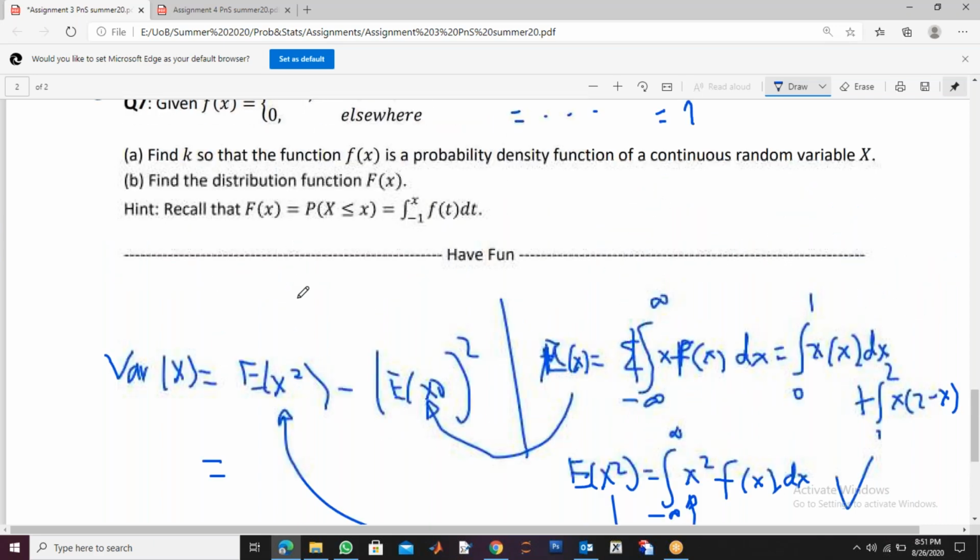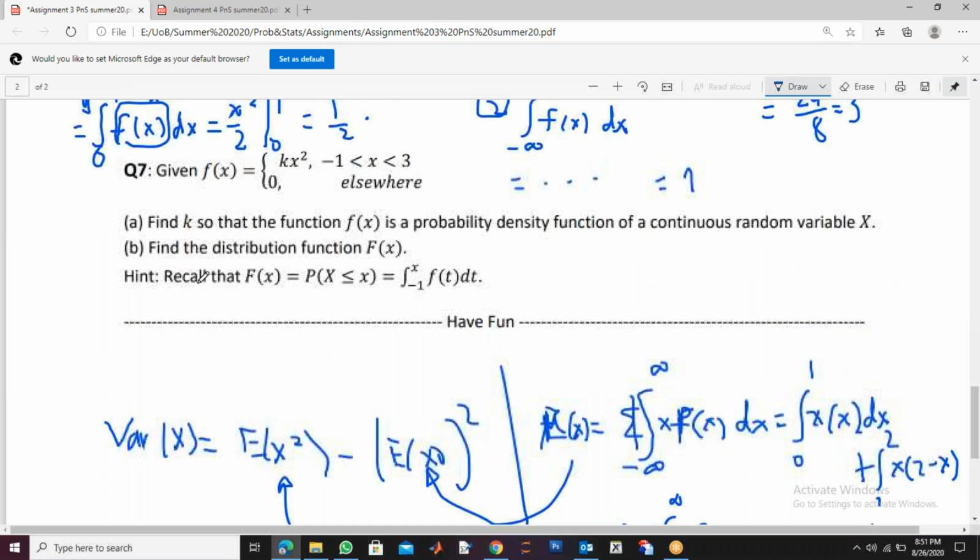In question number 7, the distribution function is a new thing. Find the distribution function F(x). And I wrote here, recall that your distribution function is the probability of X less than this x. For example, if you want to find the distribution function at 1, what does it mean?